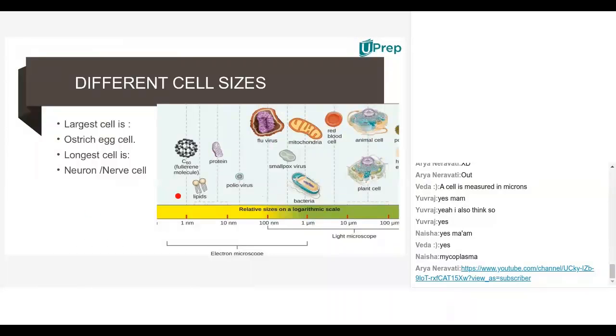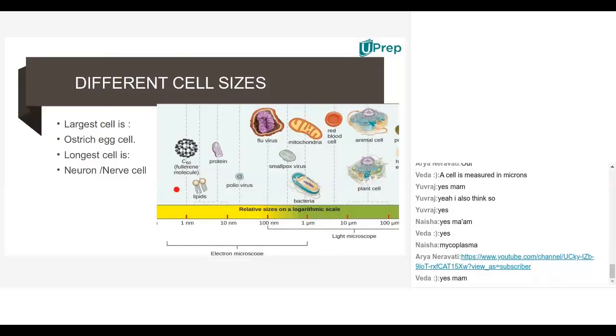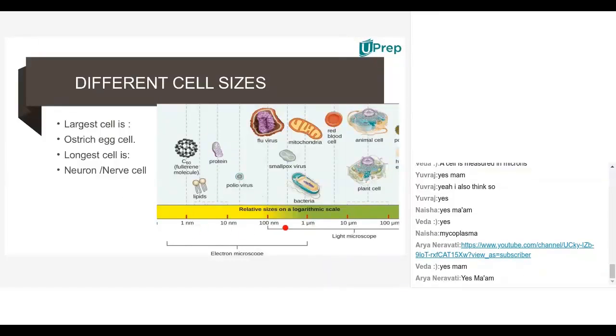Am I clear with this? Yes, ma'am. Okay. Now here I gave a chart where you can observe different relative sizes of cells. Now see here, can you see this fluorescence molecule?